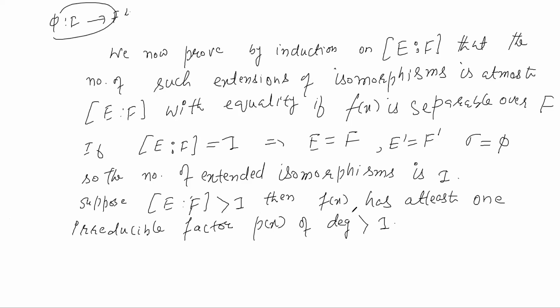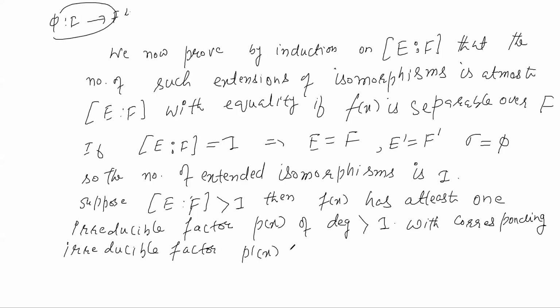So from that result you have the corresponding irreducible factor p dash(x) of f dash(x). Now let alpha be a root of p(x).